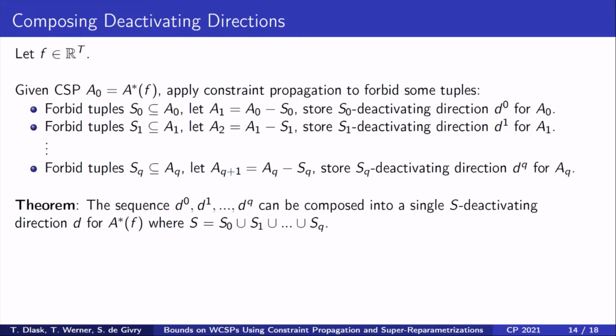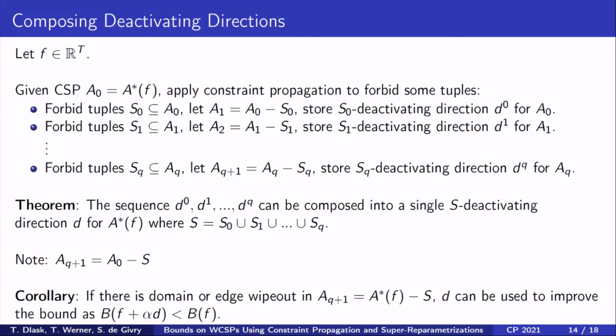The sequence of such directions can be composed into a single S-deactivating direction for A*(F), where the set S is the union of all sets S in the sequence. Moreover, if a domain wipeout occurred in the last iteration, then the obtained direction D can be used to improve the bound.